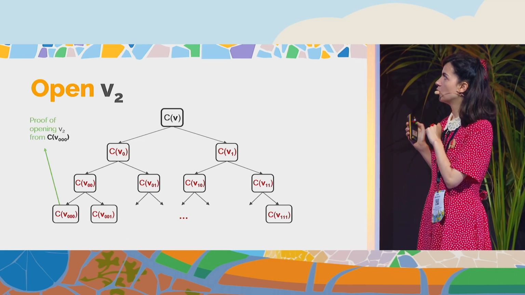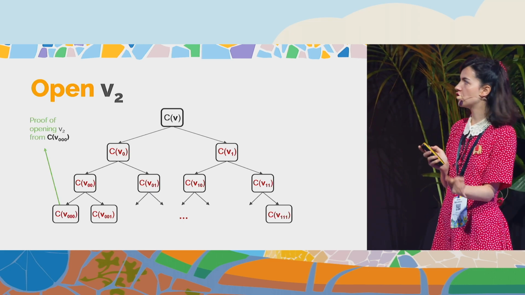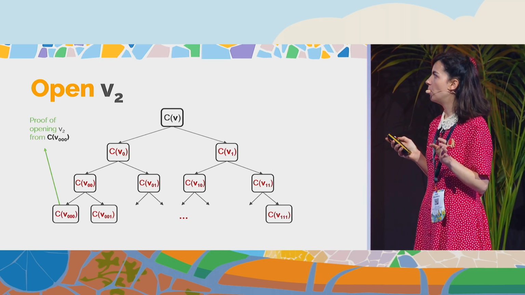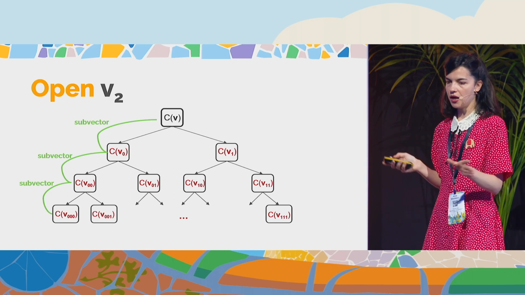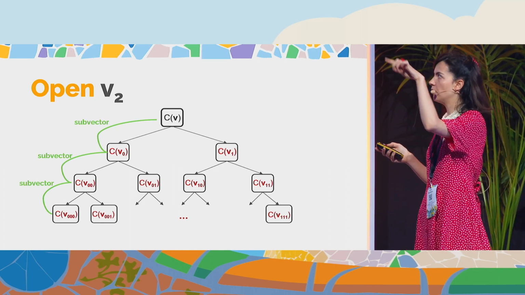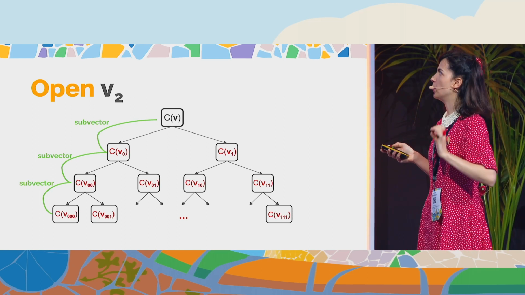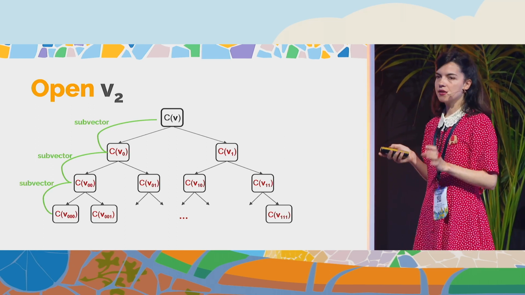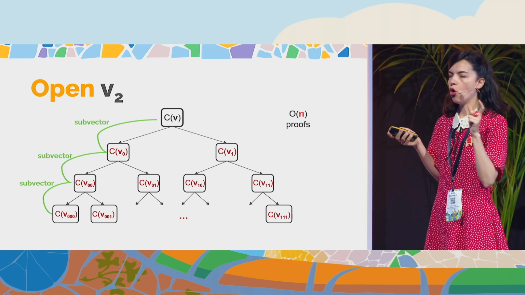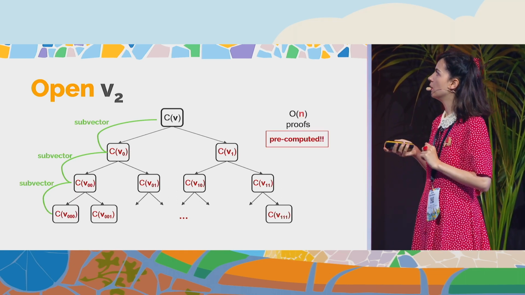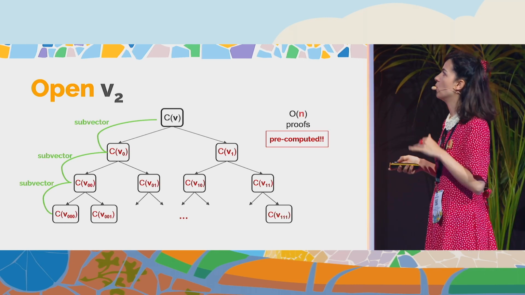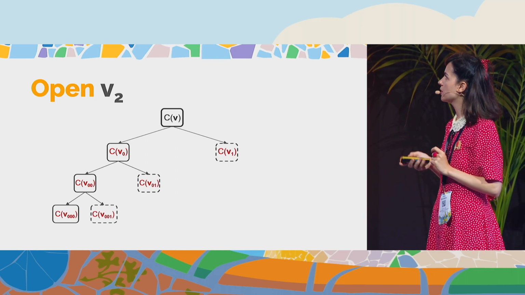To open a position on the first chunk, we look at the first commitment there and open it using the algebraic way to open, and we also have to prove the relation between the levels up to the root commitment. Those are subvector openings, O(n) proofs, and we can pre-compute them all, so we have all these relations between the levels from before.